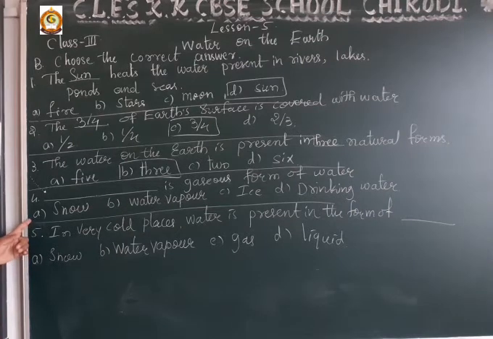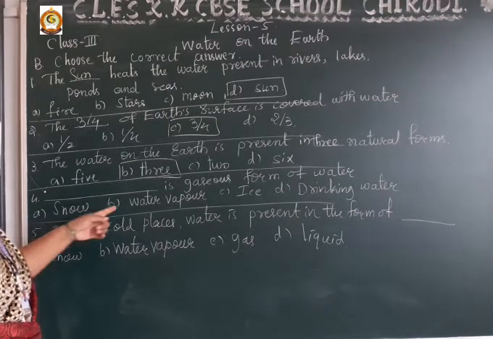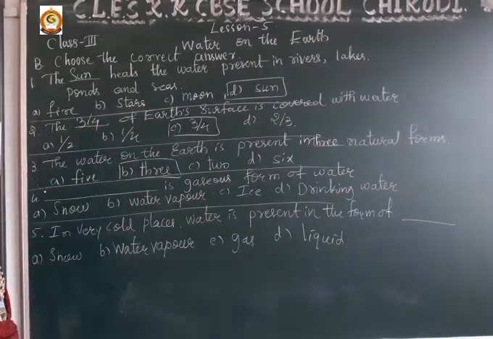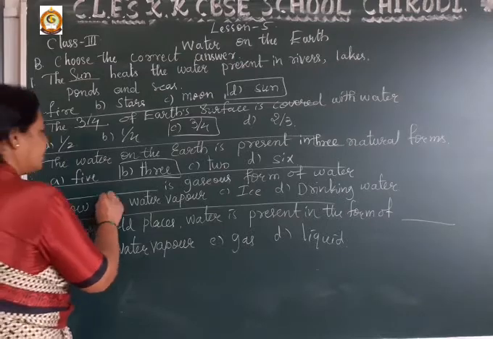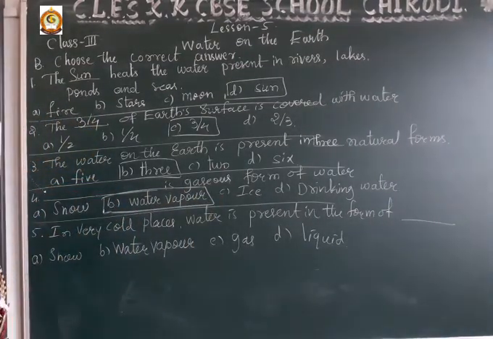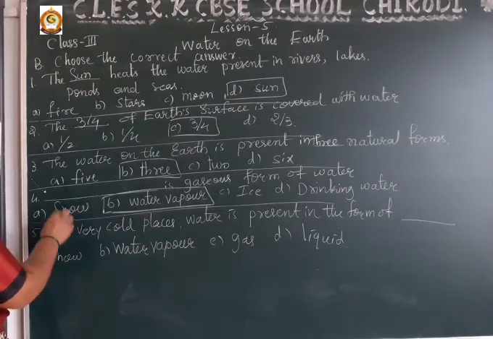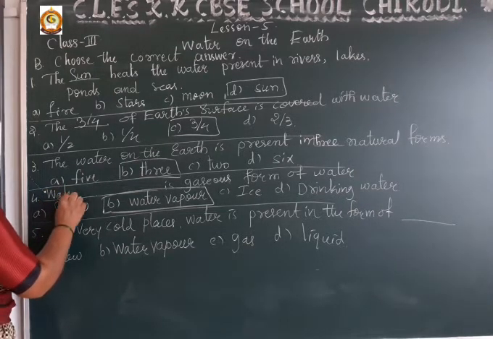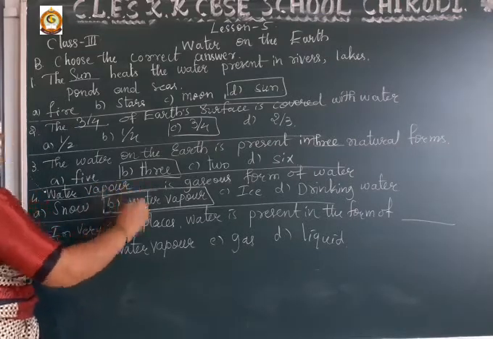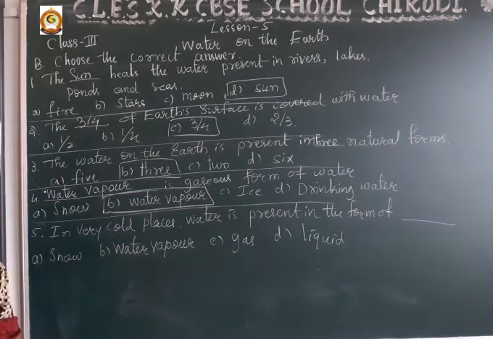Number 4: dash is gaseous form of water, that is snow, water vapor, ice, drinking water. So which is the gaseous form of water? Answer is water vapor. Water vapor is the gaseous form of water.